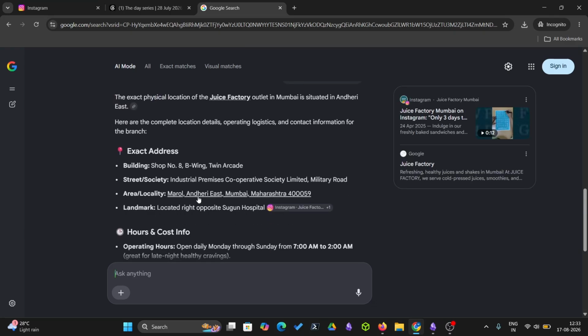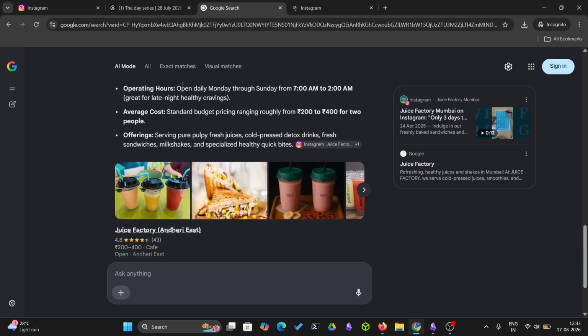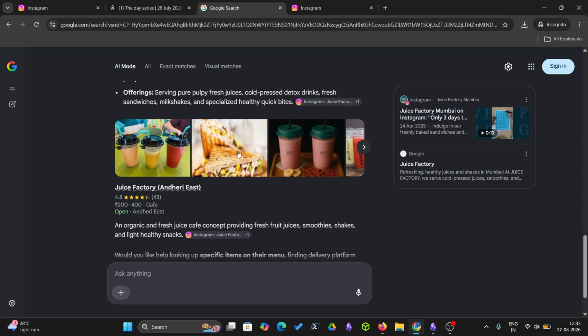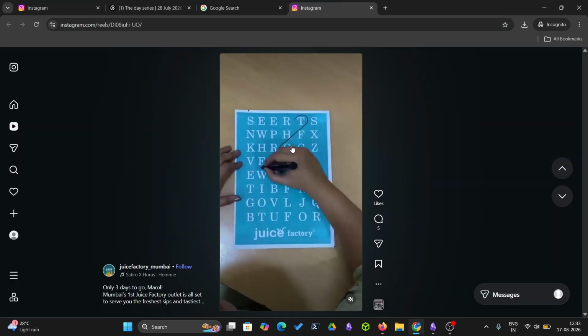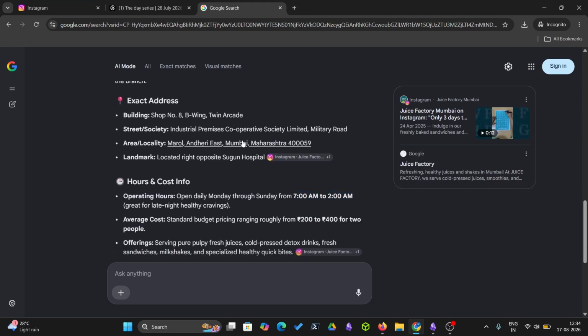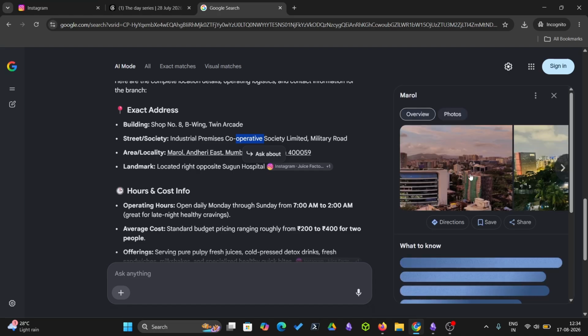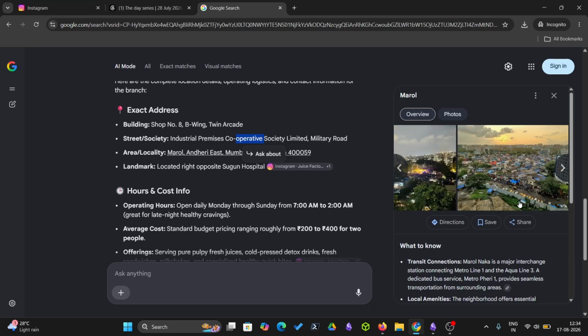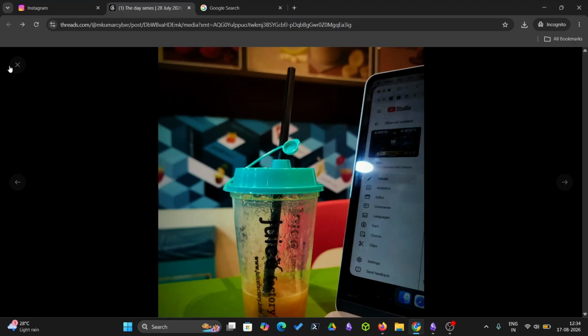So this is what you can see. You can also look at the Instagram of the particular Juice Factory. You can see it is open daily from Monday to Sunday, 7 to 2 a.m. Similarly, images like this. Yeah, so this is how you can map things. If I go to a particular area, it looks similar, and you can see this was the area. What else you can do?